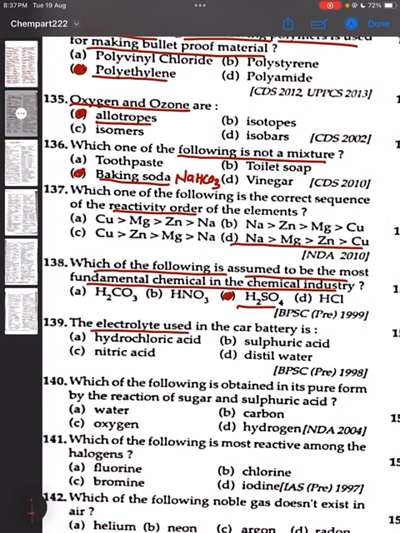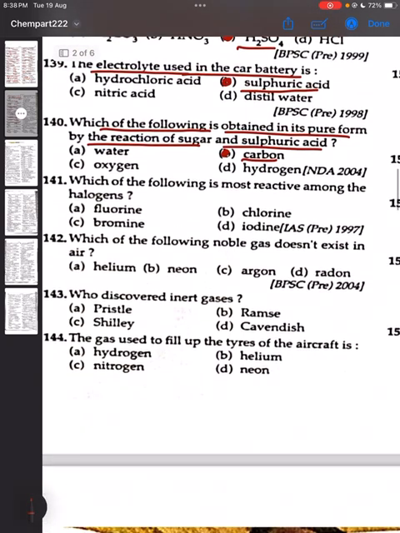139. The electrolyte used in car batteries, its answer is sulfuric acid. Option B is the correct answer. 140. Which of the following is obtained in its pure form by reaction of sugar and sulfuric acid? Carbon. Option B is the correct answer. 141. Which of the following is most reactive among halogens? Answer would be fluorine. A is the correct answer.